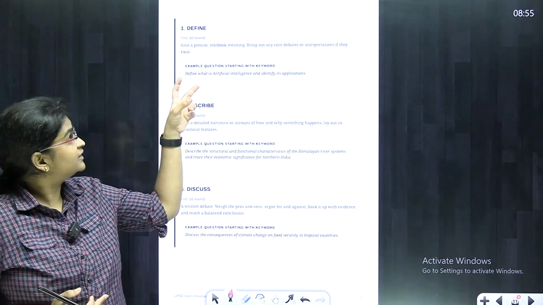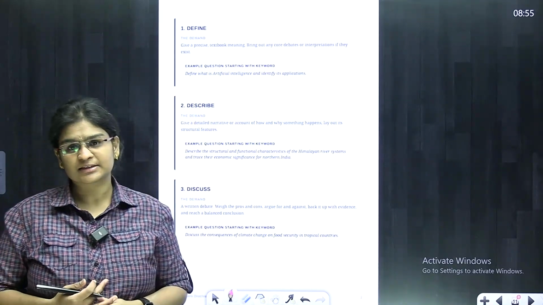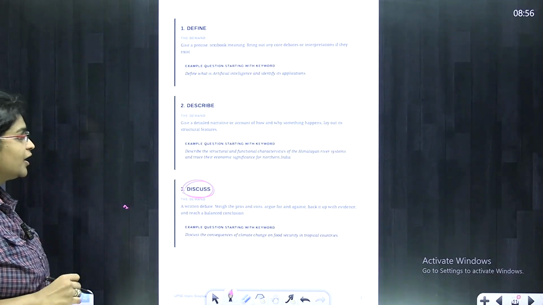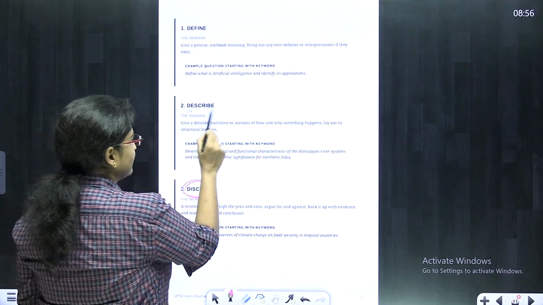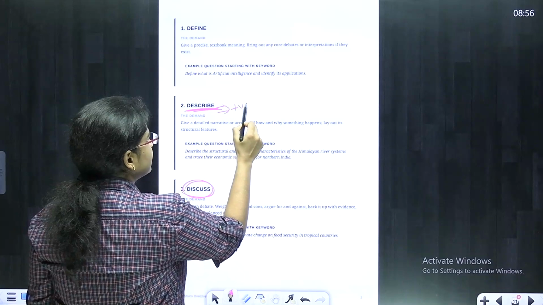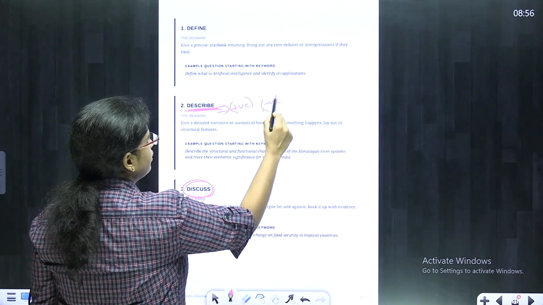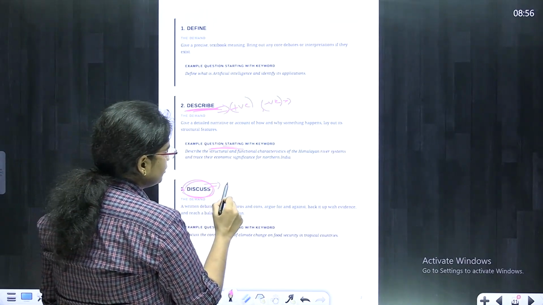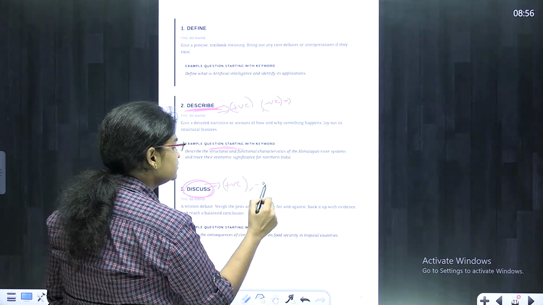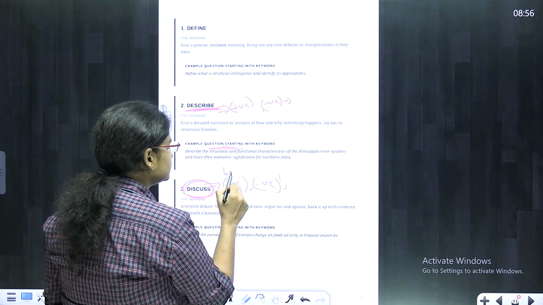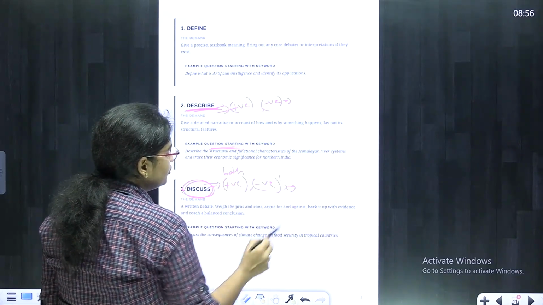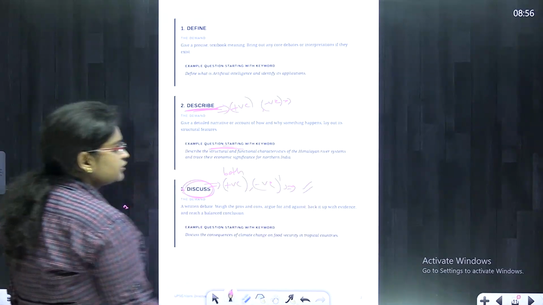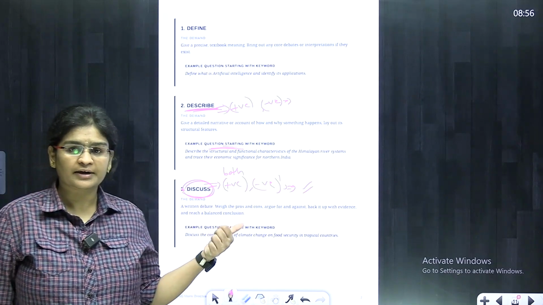In the previous class, we discussed two terms called define and describe. Now, in this class, we are going to see the term called discuss. As I already told you, whenever the word describe comes, you need to highlight only the positive or negative points according to the connotation of the given question. But whenever the word discuss comes, you need to highlight both positives and negatives. But here, you need to understand the basic nature of the question, whether the question is showing the positive significance or the negative significance.